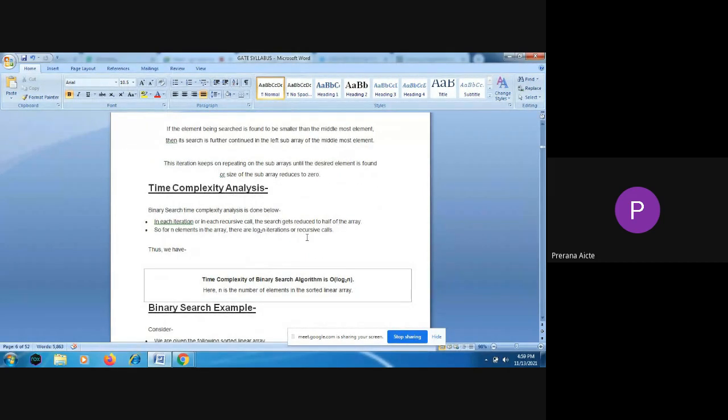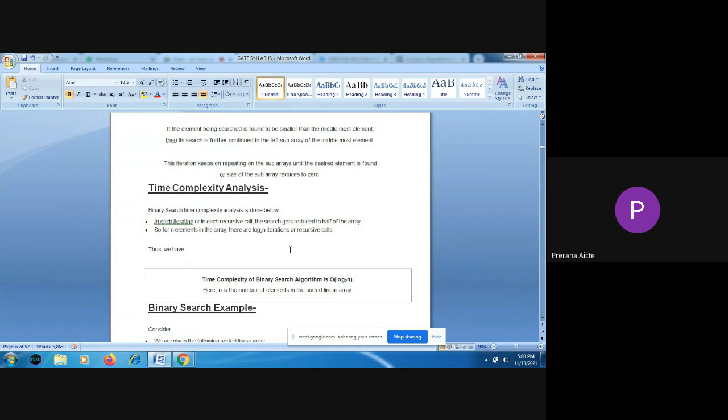Here the time complexity is going to be order of log n, as you are not going through all n elements in the list. So the time complexity is reduced in binary search. It is order of log n. Why? Because we represent it using a recurrence relation. For binary search, T(n) = T(n/2) + 1. How to solve that recurrence relation using the substitution method or the master theorem, I will tell you. We have to use the substitution method to solve that recurrence relation.